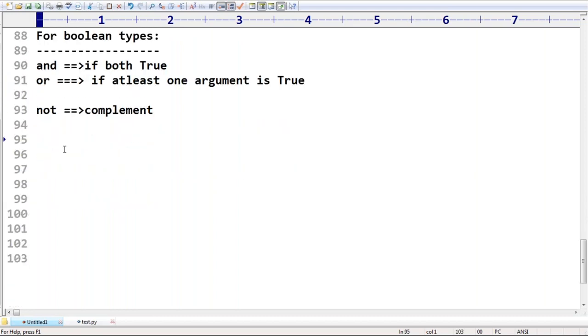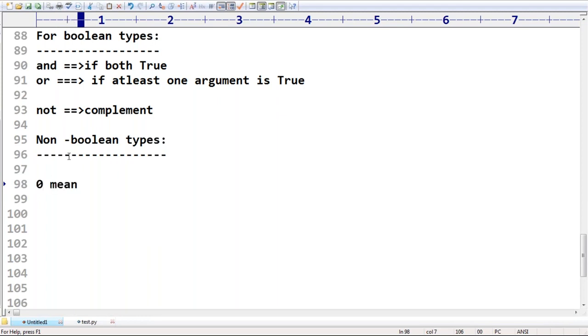Next, for non-Boolean, what is the behavior? It is not a Boolean type. Very simple: if you are comparing non-Boolean values, 0 is considered false.